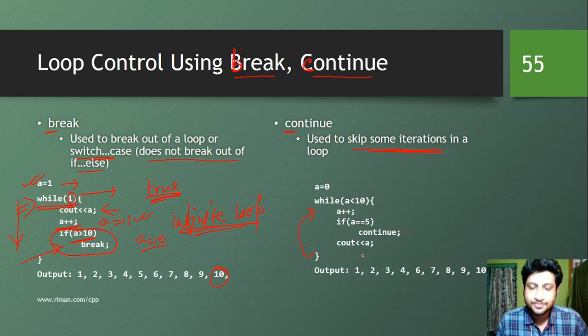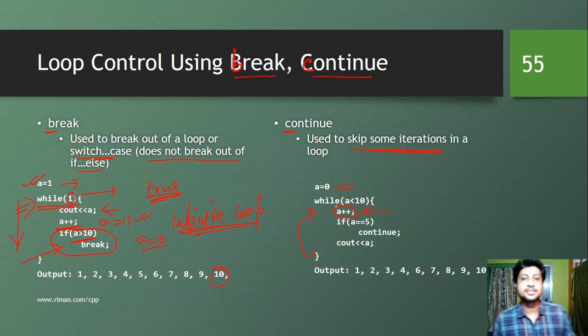So what is happening here? As we can see, we have initialized A is equal to 0, and we have also incremented the value of A by 1 at the beginning. So the increment is now residing at the beginning. The interesting thing is that the increment in the body might be in different places in case of while and do while loops, but they can be interchangeable. The position can be interchangeable inside the body of the loop. That's why I have increased the value of A here. Then if A is equal to 5, we just continue. That means when A is equal to 5, this particular statement is going to be skipped.